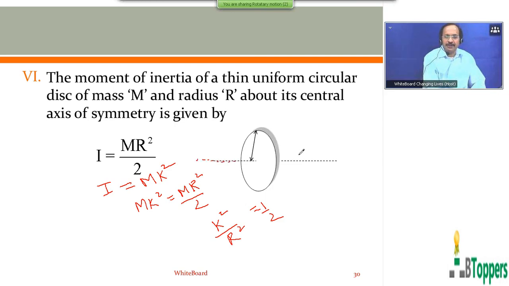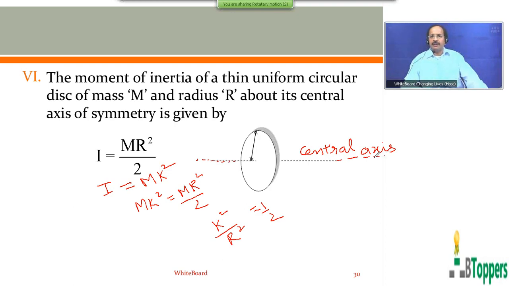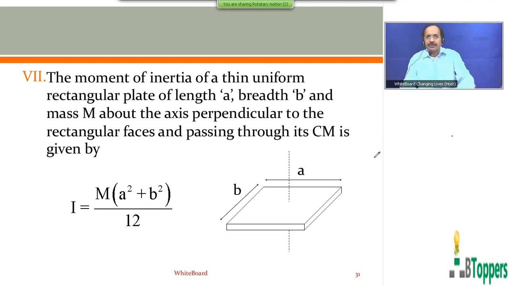Central axis of symmetry means the imaginary straight line perpendicular to the circular faces of the disk passing through center of mass of the disk. This we call central axis. So next I am going to show you one more formula in the list of the results I was discussing in continuation to the previous class result. Then I would like to solve some problems on moment of inertia. So look at the screen, first the next result.